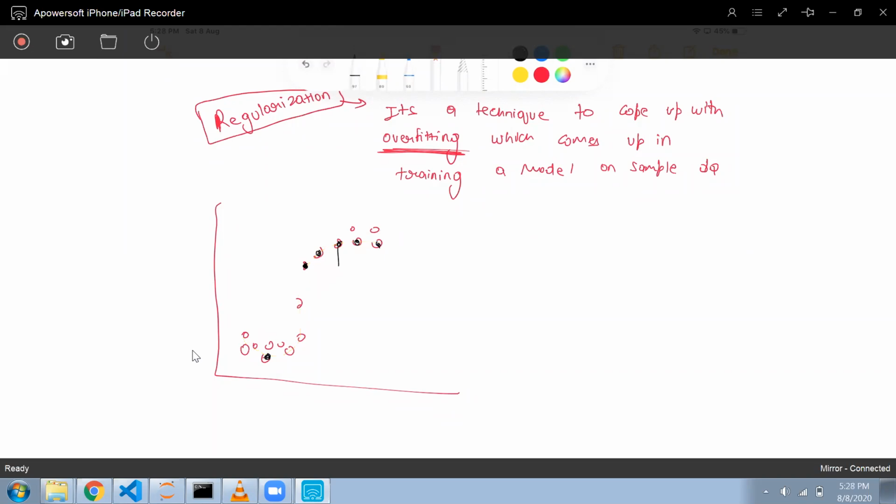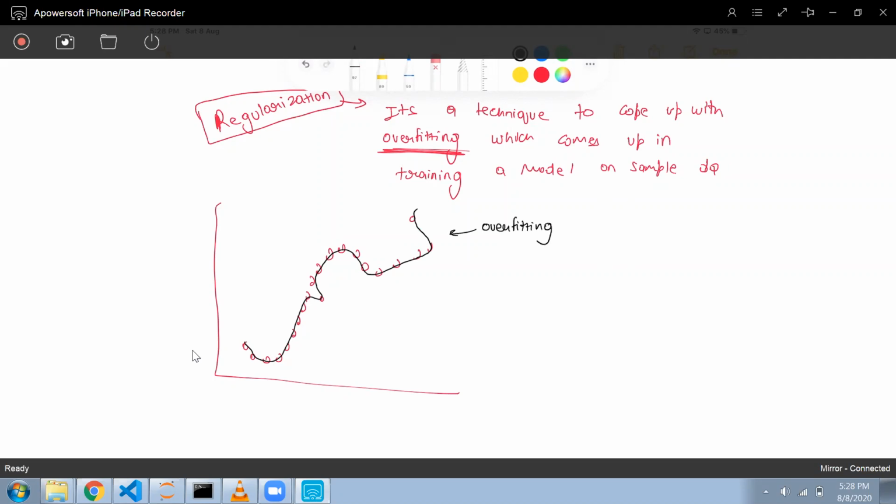Let me give you a better explanation. Suppose the data is like this. If I overfit my model, then my model will pass through all the points, and this thing is known as overfitting.